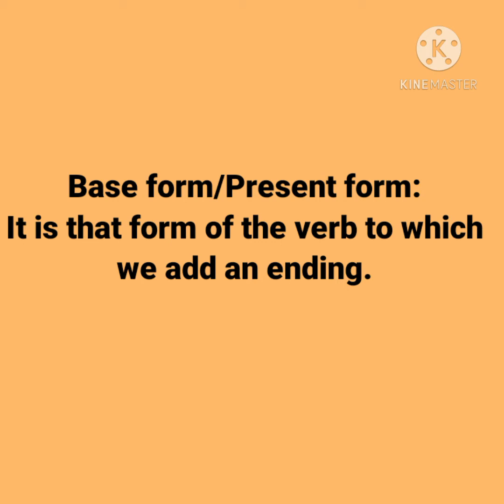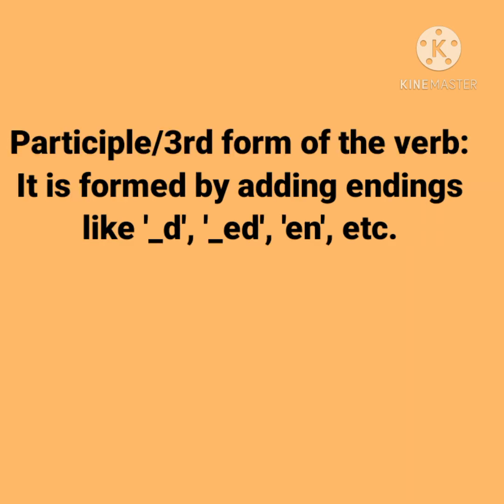The past tense form of the verb or the second form of the verb is used to express an action in the past. For example, broke and wrote. The third form or the ed form of the verb is called participle. A participle is formed by adding endings like d, ed, en, t or n to the verb.